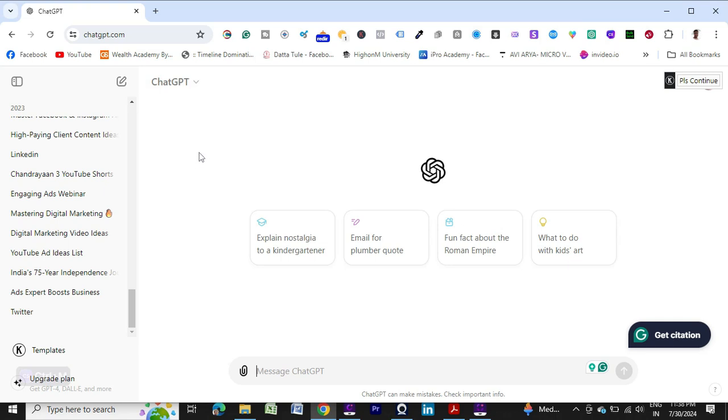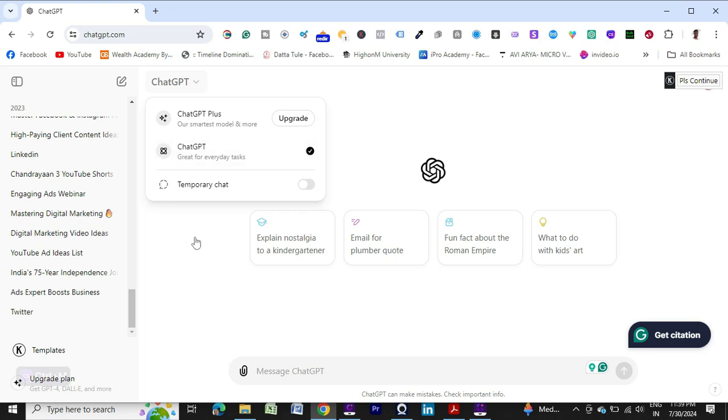Here you can see, if you click GPT, it's actually the 3.5 version I am using. It's the free version. If you want to upgrade, you can do a hell of a lot with ChatGPT Plus, which is version 4.0. But as you are just starting, I would suggest you go with ChatGPT 3.5, the free version. You are not supposed to pay anything. When you need to do something at an advanced level, in that case you can upgrade it.